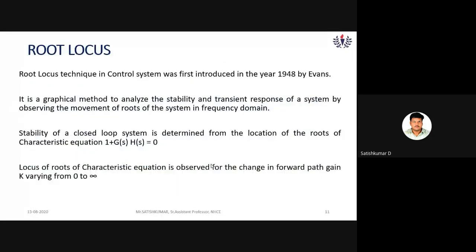So next, come to the root locus. Root locus is a technique to find out the stability. I told you the numerator of the transfer function gives zeros, and the denominator of the transfer function gives poles.